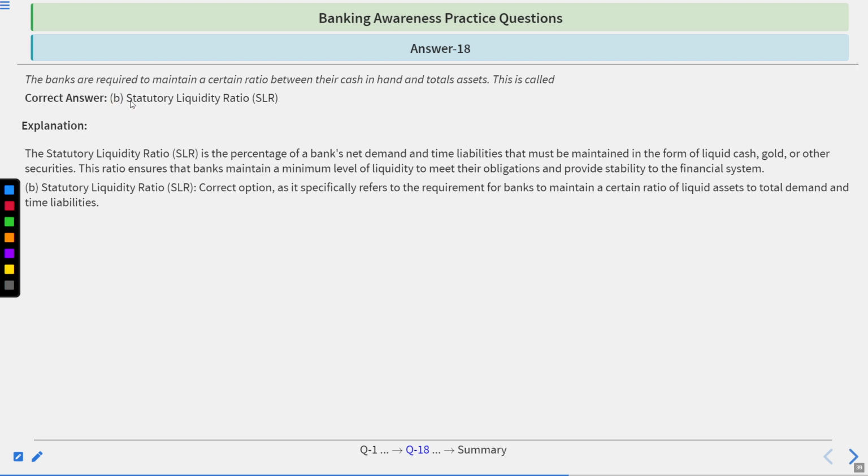Time's up. Statutory liquidity ratio is correct. Go by the explanation. The SLR is the percentage of the bank's net demand and time liabilities, NDTL, that must be maintained in the form of liquid cash, gold, or other securities. This ratio ensures that the banks maintain a minimum level of liquidity to meet their obligations and provides stability to the financial system. The statutory liquidity ratio, SLR, is the correct option as it specifically refers to the requirement for banks to maintain a certain ratio of liquid assets to total demand and time liabilities.